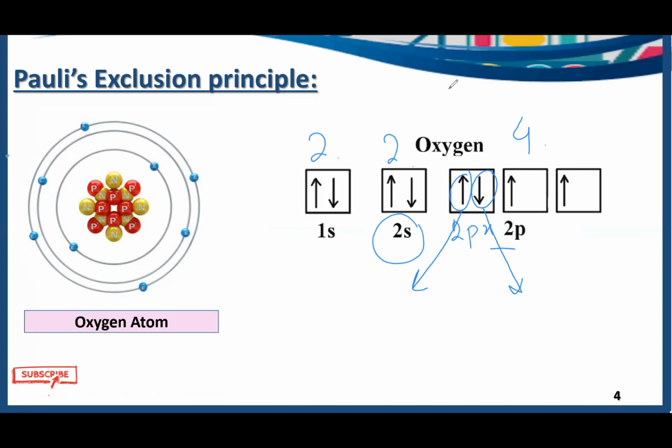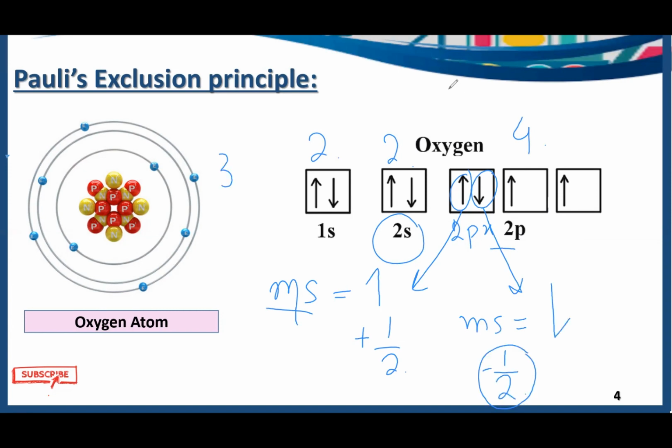Now let's talk about the spin quantum number for these 2 electrons. The spin quantum number is represented by ms. The spin quantum number for the electron with the upward direction is positive 1/2, and the spin quantum number for the electron with the downward direction is negative 1/2. For example, all of the other three quantum numbers are the same for these two electrons, still the spin quantum number is different. This is what Pauli's exclusion principle states, that no two electrons in an atom have the same set of four quantum numbers.